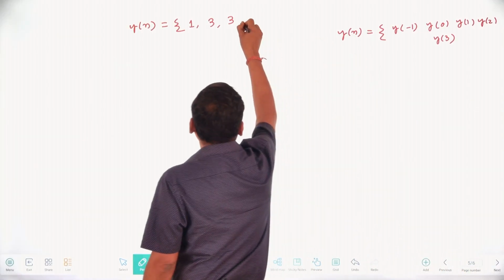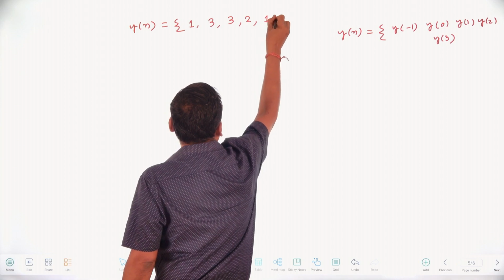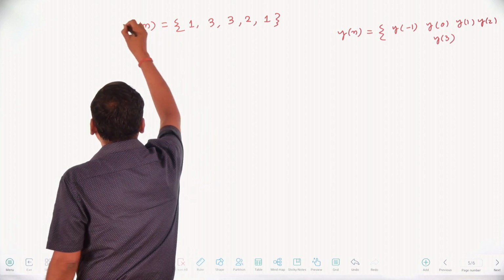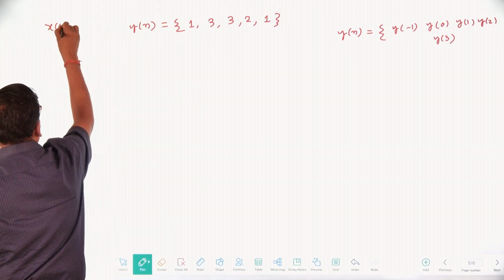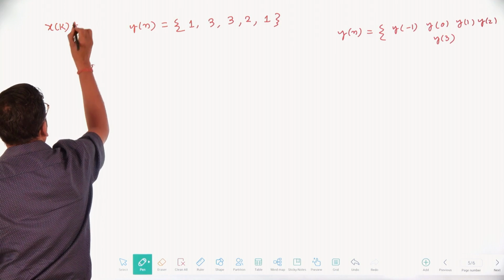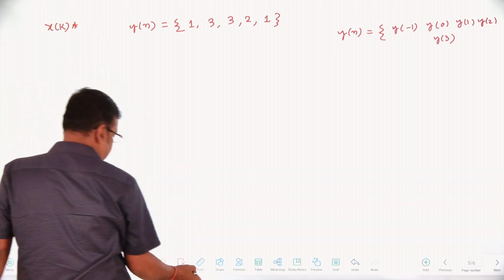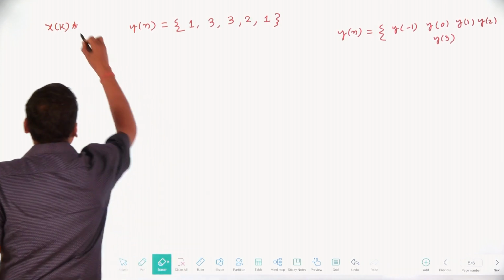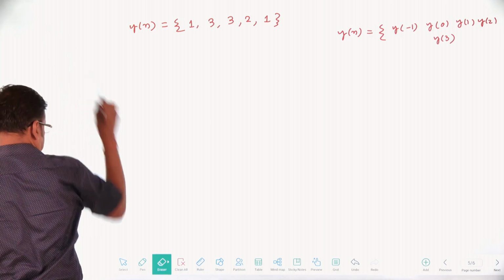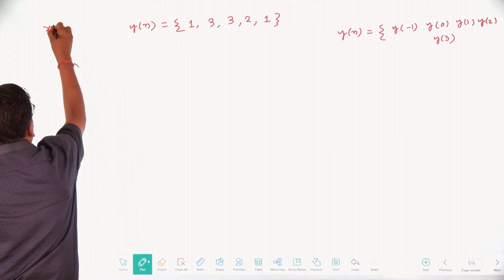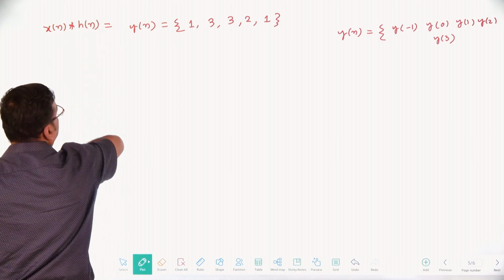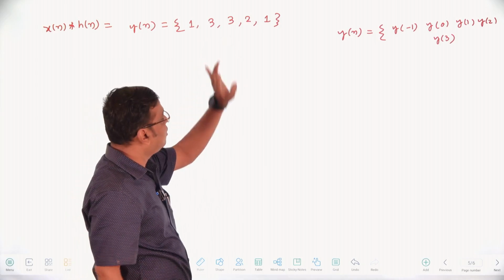This is 2, and this is 1. This is your final answer, that is y of n. This is nothing but x of n convolution h of n. So x of n convolution h of n equal to y of n. The final answer is like this.